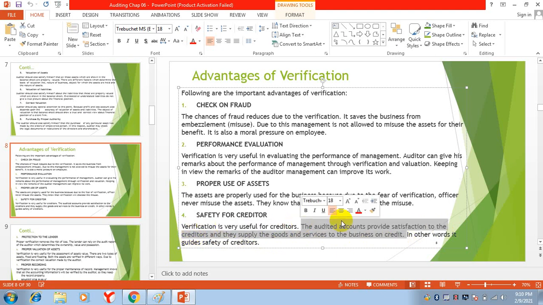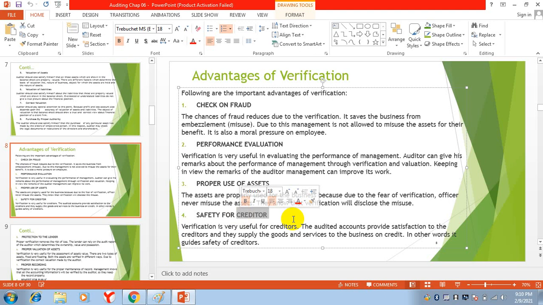If the accounts are audited, the creditors can trust the balance sheet and income statement of the company, and they will supply the goods on credit. But if the accounts are not audited, not verified, then they can't trust that balance sheet, so they will not provide goods on credit. In other words, it gives safety to creditors. If the accounts are verified, it is a guideline for creditors.